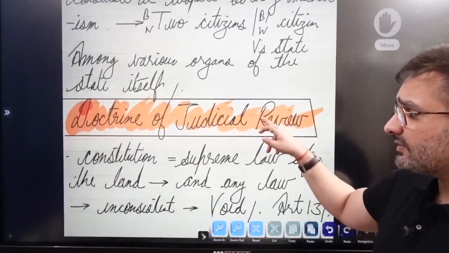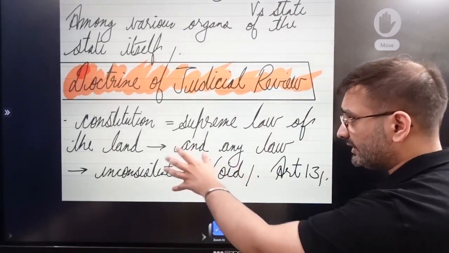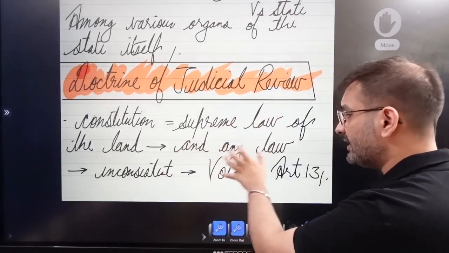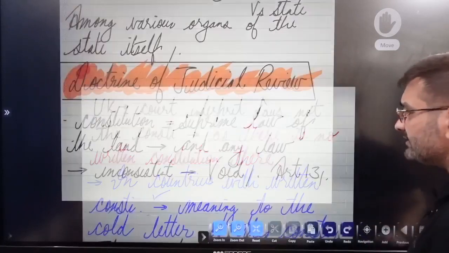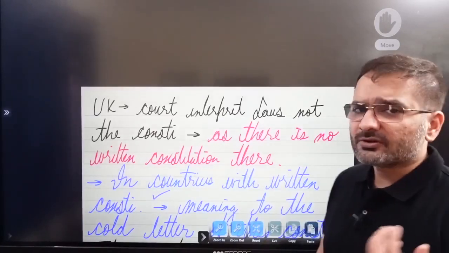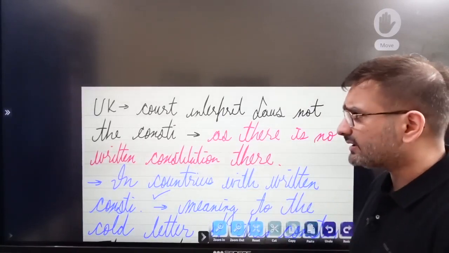First and foremost, we go in for the doctrine of judicial review. Now, the constitution is the supreme law of the land, and any law inconsistent with that is void, as it's given in Article 13. Primarily, the doctrine of judicial review is contained in Article 13, but in other articles as well.